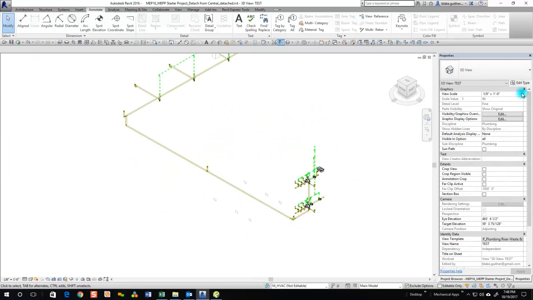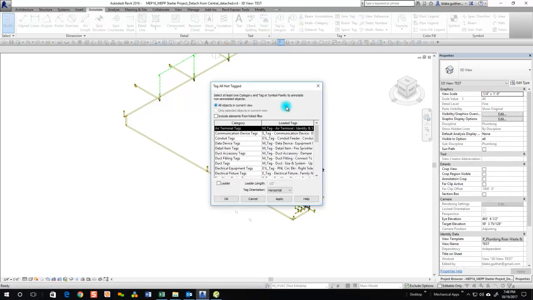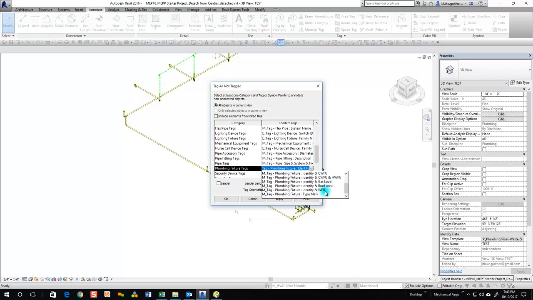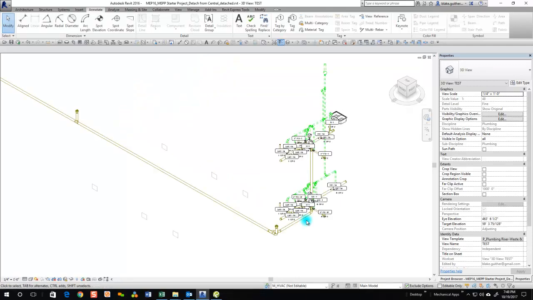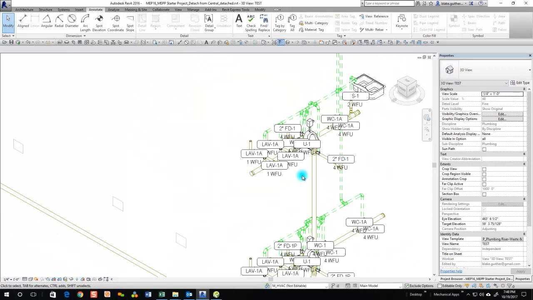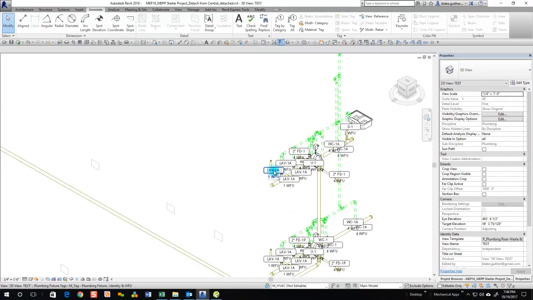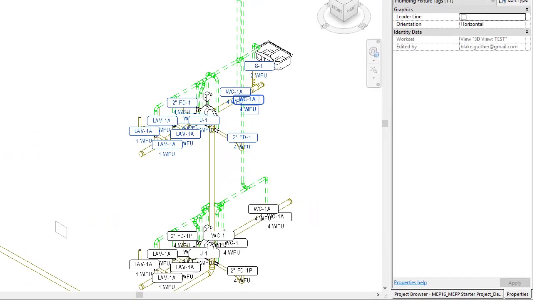So in this view, change this to a smaller scale. You can tag all as well. Go down to plumbing fixtures. We're going to do identity and waste fixture units. So there we go. This is a little jumbled, so probably not my best idea.